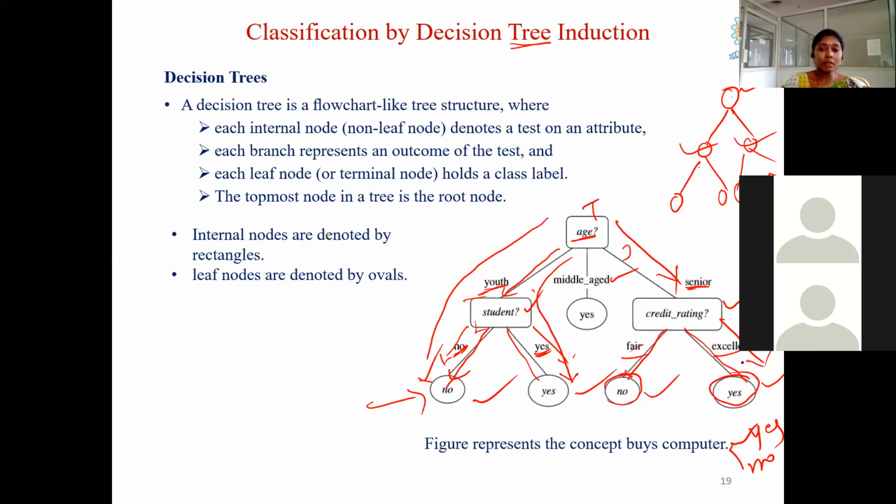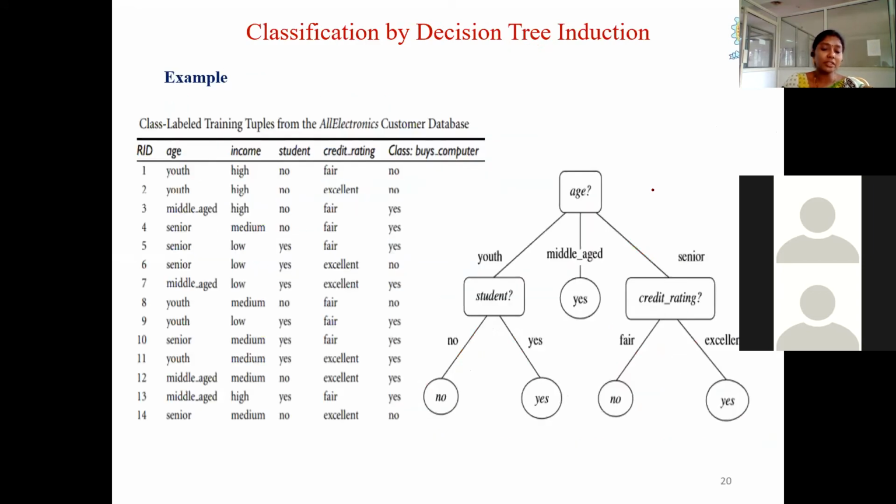So this is about the decision tree structure, and obviously this is called a root node. Internal nodes are denoted by rectangles and leaf nodes are denoted by ovals. This is the basic structure of the decision tree, a tree-like structure. In this decision tree concept we are going to consider this example, and this is the decision tree constructed for that example.